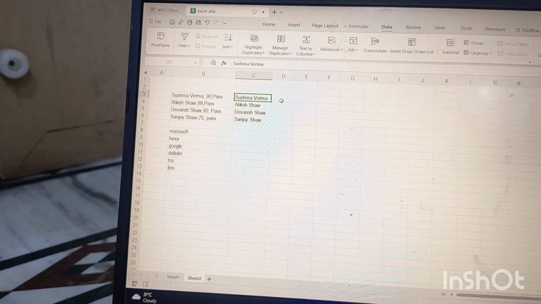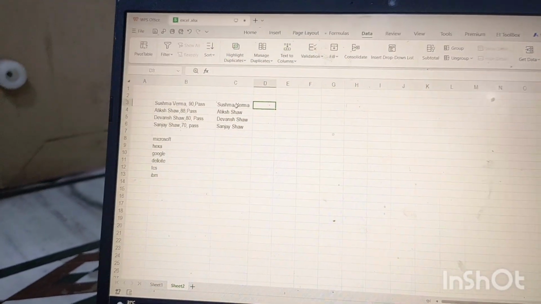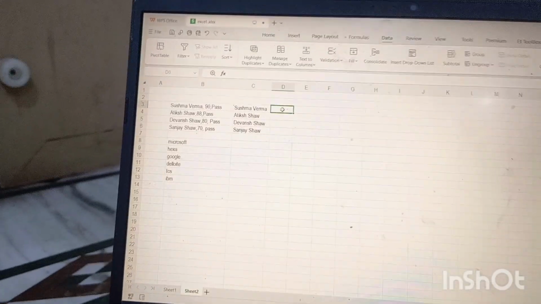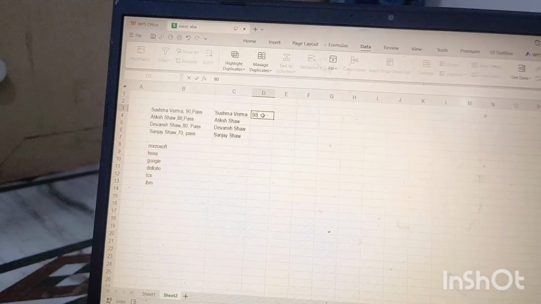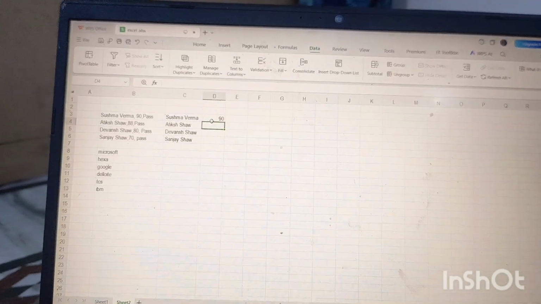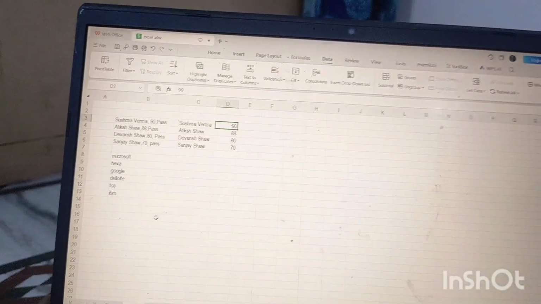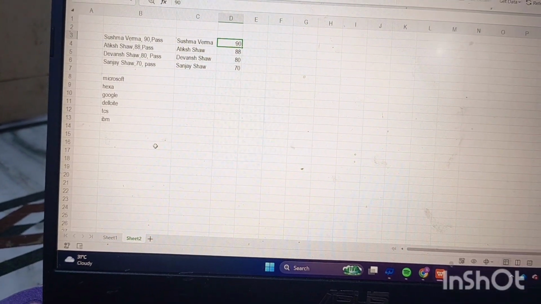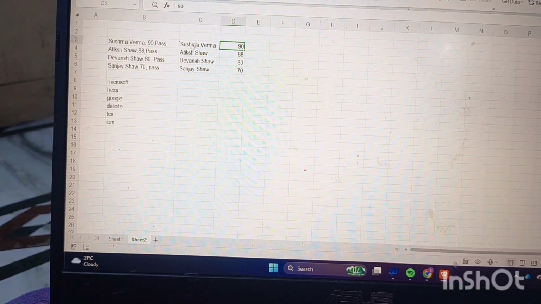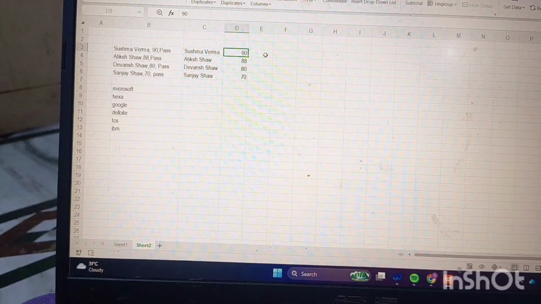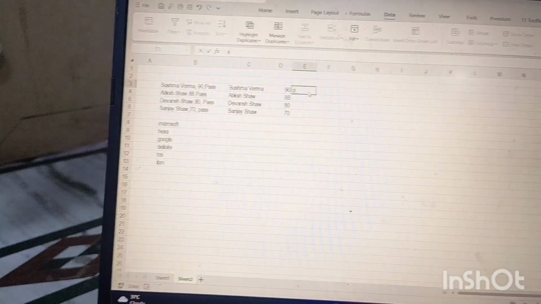Now in the next cell, I am going to write only 90. Let's see what happens. Just select that cell and press Control E. Oh my god, are you getting this, guys? All the numbers have been written accordingly and separated. And in the next cell we are going to write Pass.